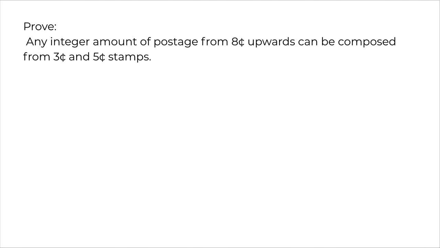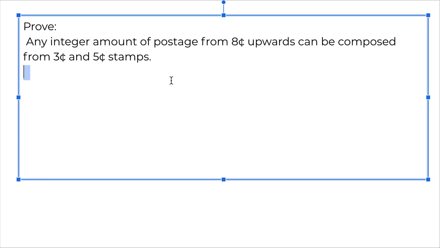Okay, next question is, prove that any integer amount of postage from 8 cents or upwards can be composed from 3-cent and 5-cent stamps. So what I'm trying to say is that if you want to talk about 15 cents, then you can have 3 stamps of 5 cents each. If you have something like 48 cents, there is at least one way possible to write it down.